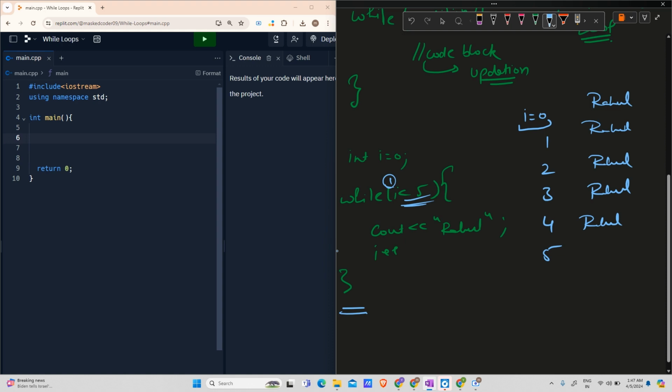You can see I have printed Rahul 5 times: 1, 2, 3, 4, 5. But the thing you have to take care of is that you will have to update your pointer, because if you are not updating it, this loop will run for an infinite number of times, since i will remain 0 for all the cases. It will keep printing Rahul, Rahul, Rahul, something like falling in love with Rahul. So this is the case of the while loop.